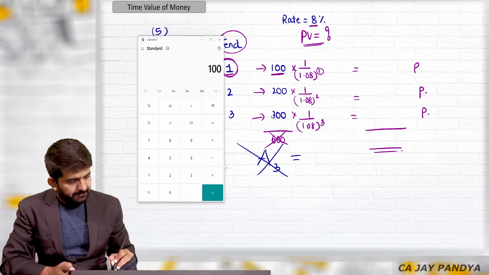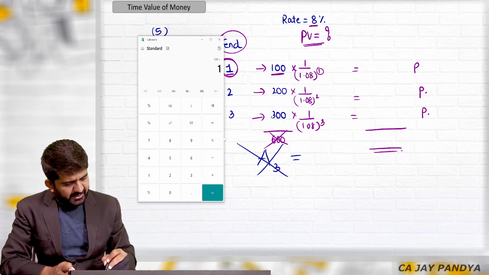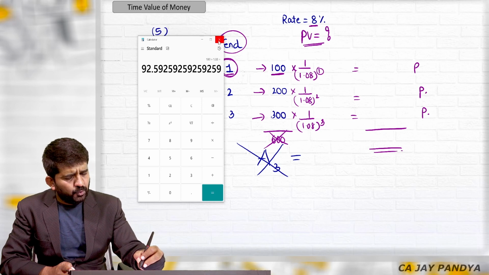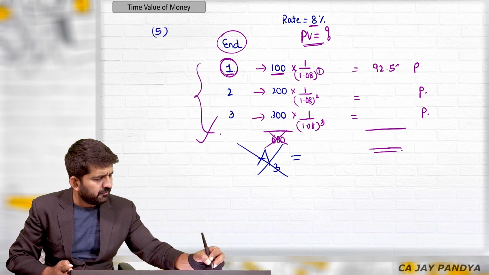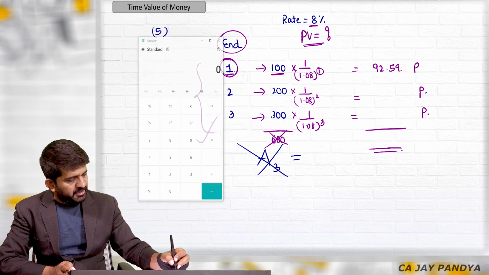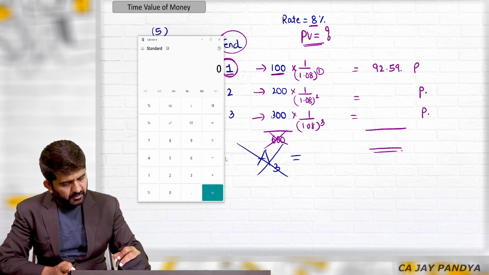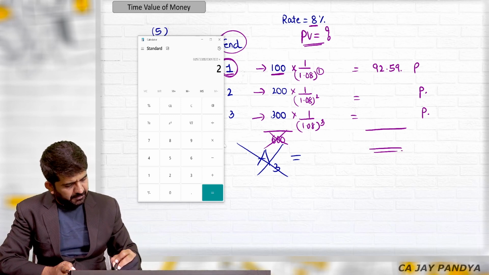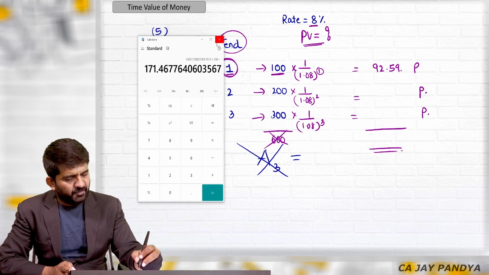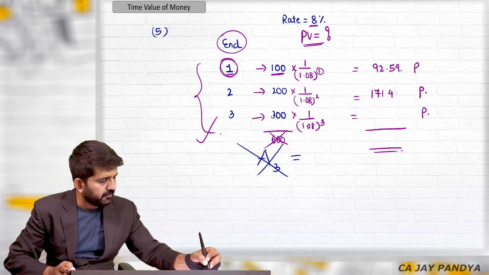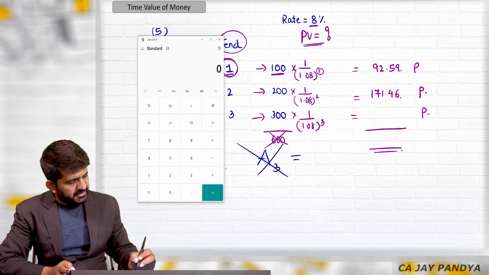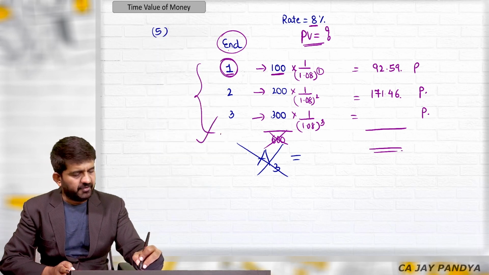Find out this answer first. 100 divided by 1.08 is 92.59. How to find out this answer? 1 divided by 1.08 multiplied by 200 is 171.46. How to find out this answer? 1 divided by 1.08 squared, multiplied by 300 is 238.14.